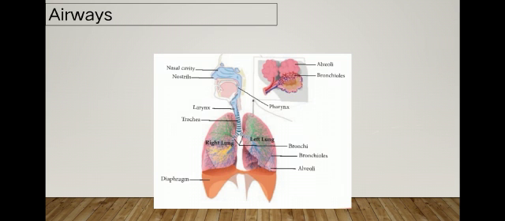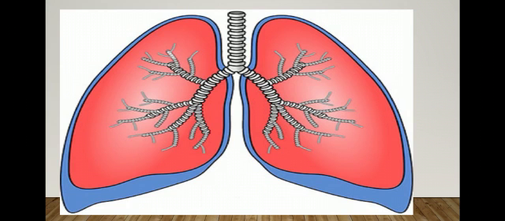Where do they go? Lungs. The lungs are the major organ. What are lungs? Lungs are the primary organ of the respiratory system. They are paired, cone-shaped organs. They are located near the backbone on both sides of the heart, in our chest. We already know that lungs take in oxygen and release carbon dioxide, right?